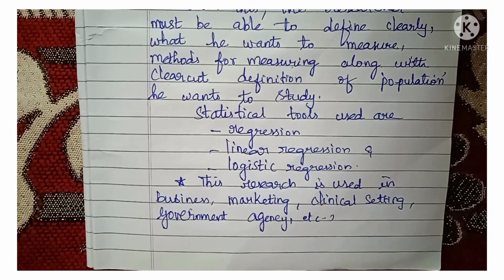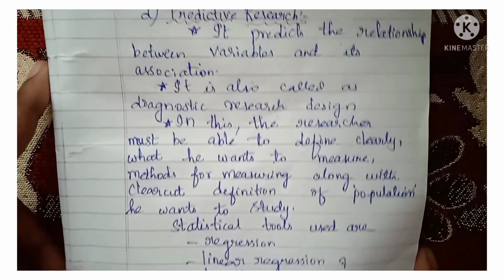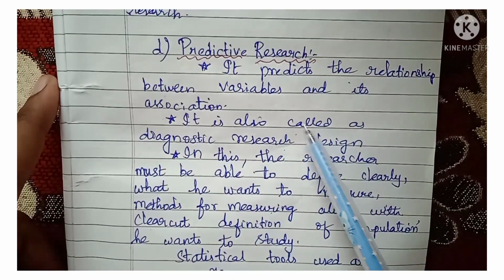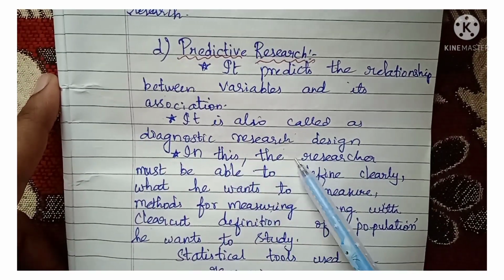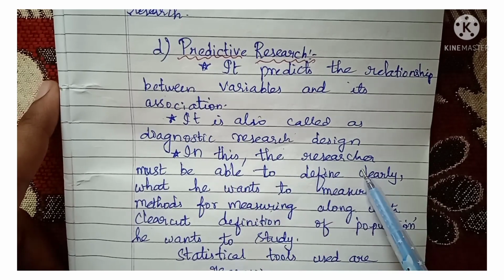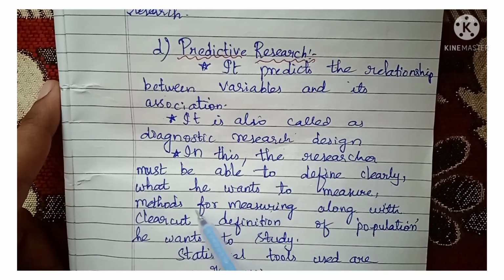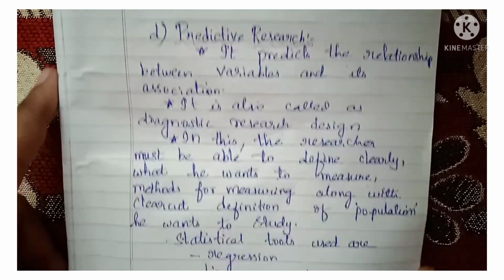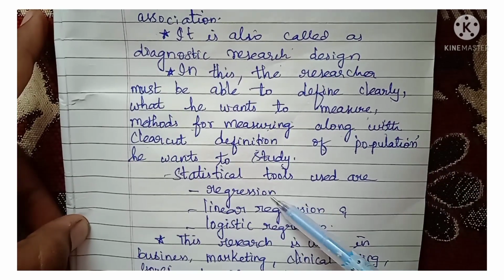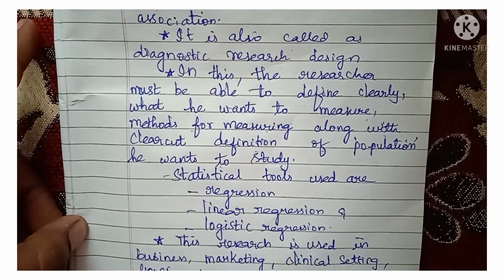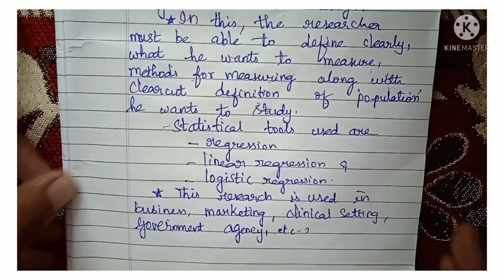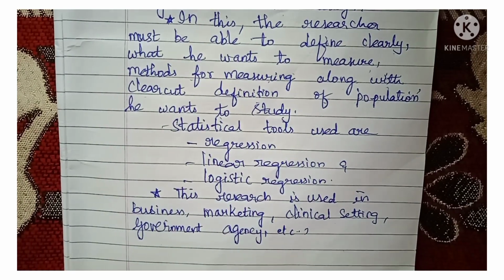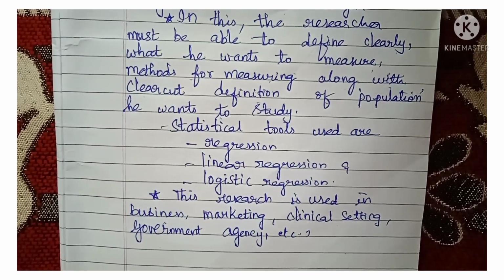So this is called predictive research. It predicts the relationship between variables and its association. It is also called diagnostic research design. In this, the researcher must be able to define clearly what he wants to measure, methods of measuring, along with a clear-cut definition of the population he wants to study. What are all the statistical tools used? Mainly regression, linear regression and logistic regression. This research is used in business, marketing, clinical settings and government agencies, etc.